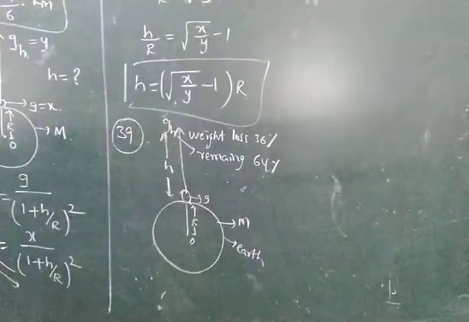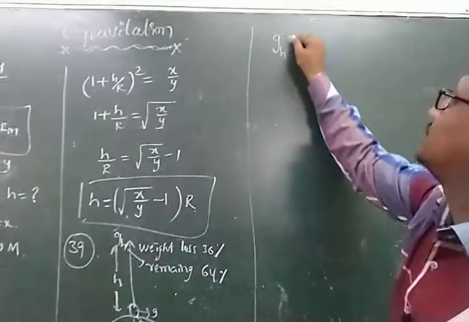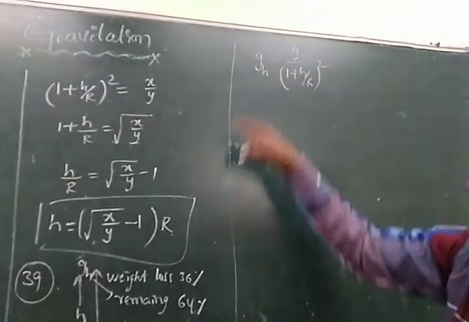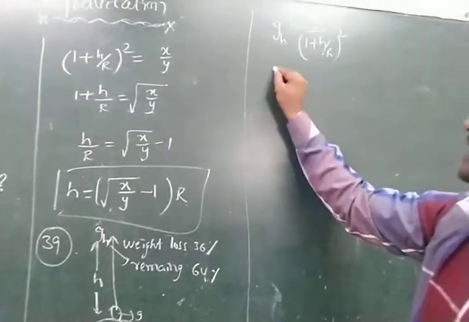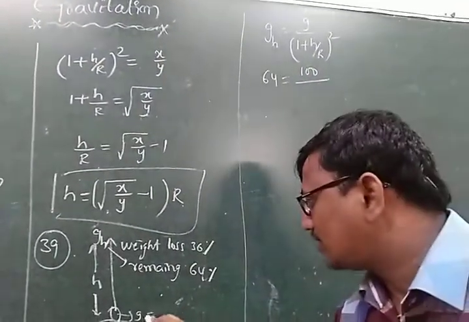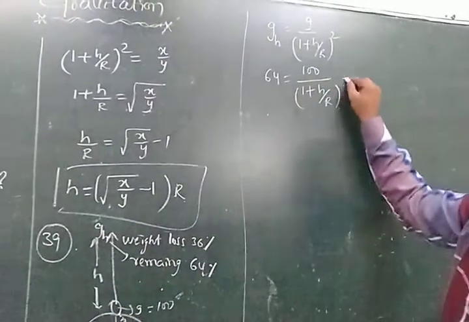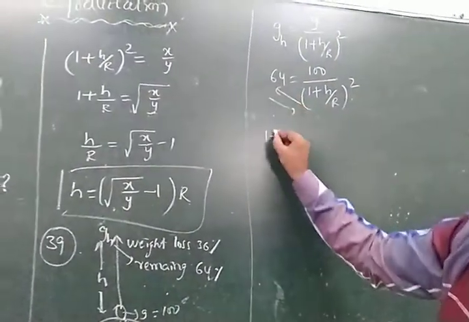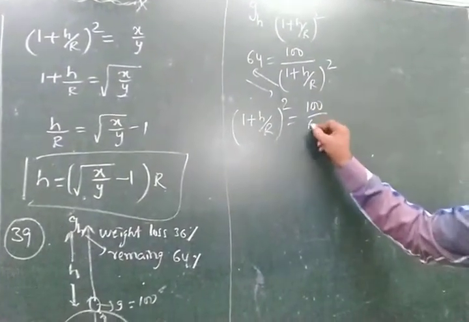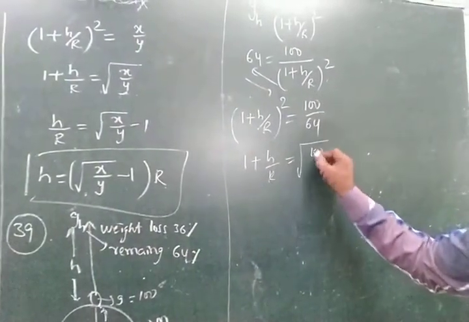At gh, again using the relation gh is equal to g by (1 plus h by r) whole squared. The gh is given by 64, and initially we consider g as 100. So 64 is equal to 100 by (1 plus h by r) whole squared. Again let's take the cross multiplication. (1 plus h by r) whole squared is equal to 100 by 64. So 1 plus h by r is equal to under root of 100 by 64.